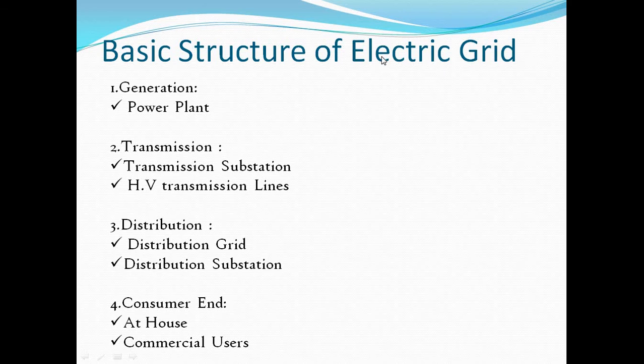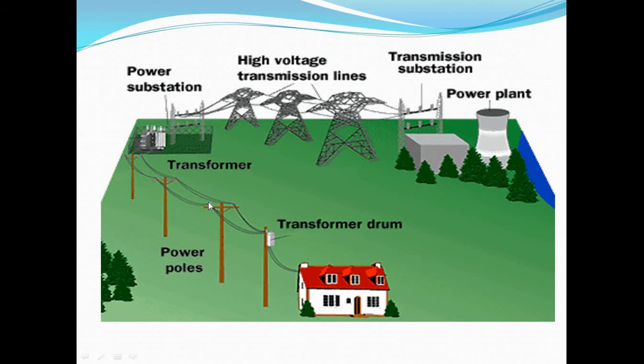Next point is the basic structure of electrical grid. The structure of electrical grid is classified into four parts: generation, transmission, distribution, and lastly the consumer end. Generation needs a power plant, transmission needs a substation and high voltage transmission line, distribution needs a distribution grid and substation, and at the consumer end we require houses and commercial users. This is the basic structure of electrical grid.